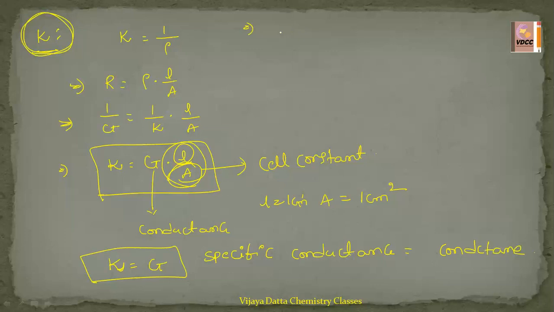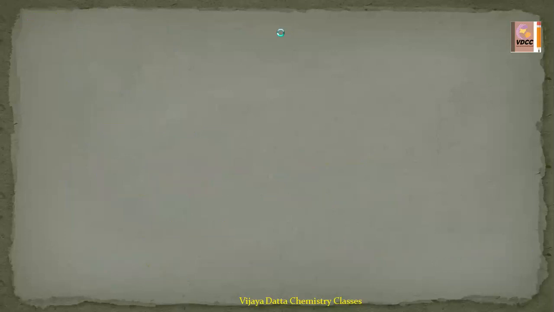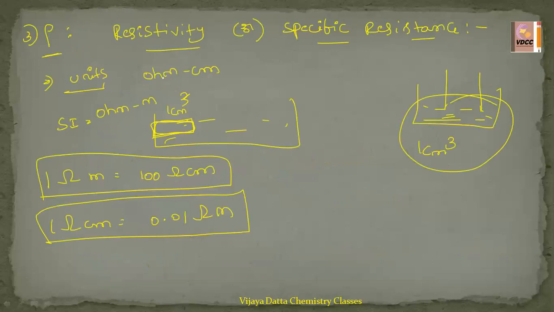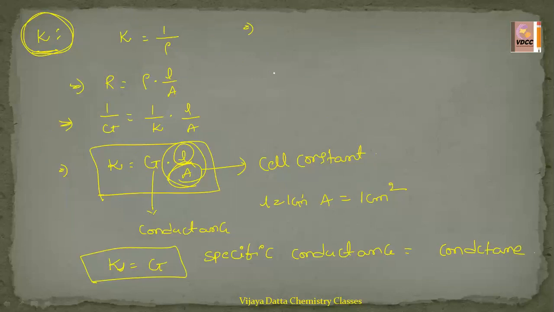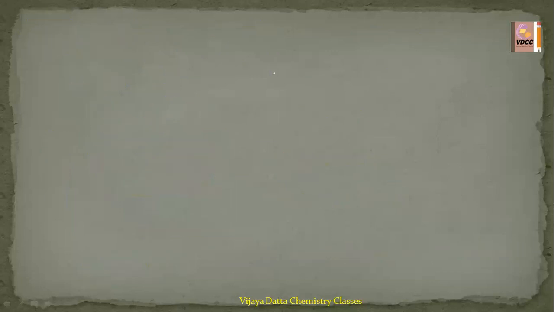Obviously, kappa units will be ohm inverse centimeter inverse. In SI units, mho inverse meter inverse. Both the units are the same here.